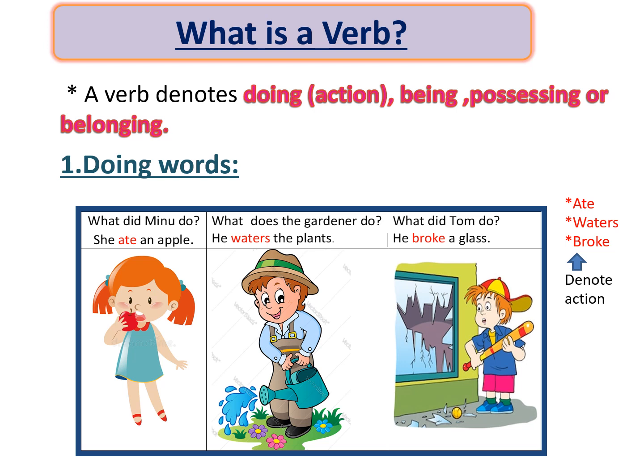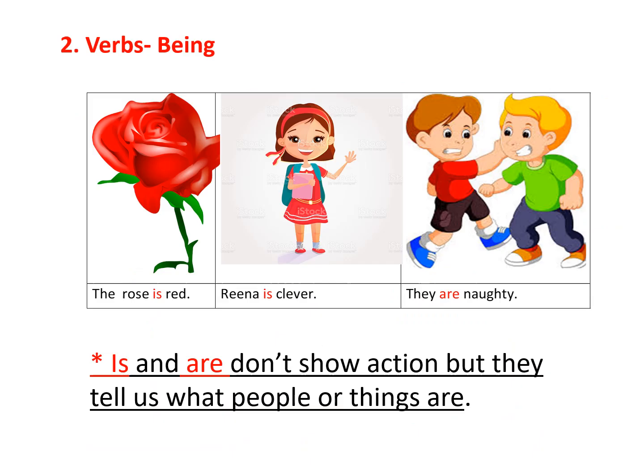So ate, waters, broke, these three words, they denote action. That means they show action to us. So they are called verbs. Let us move to the next part of the verbs, that is being.